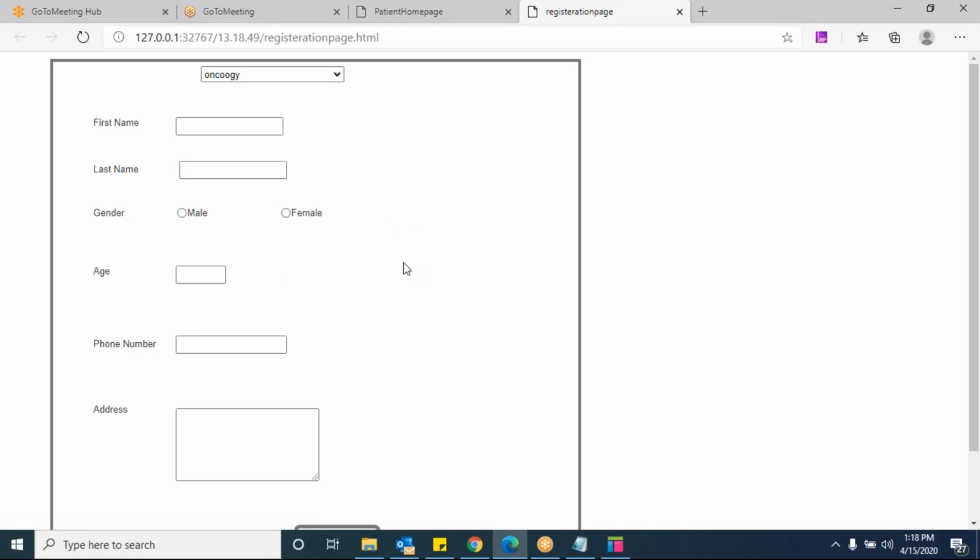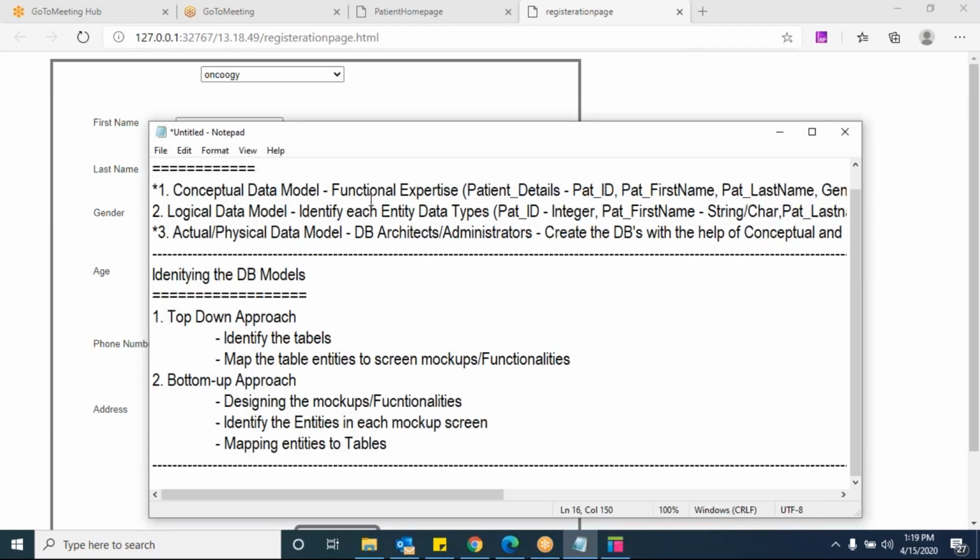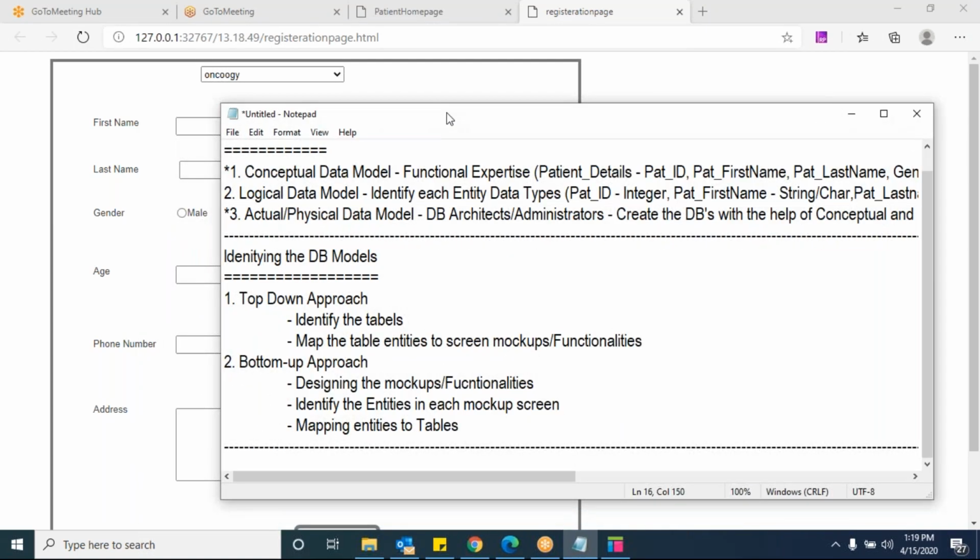What are the entities we can see here? First name, last name, gender, age, phone number. These are entities now. Even department is also one sort of entity for us, right? Department is stored in the backend, in the database. In full stack, whatever you are either storing or retrieving from the database or the backend, those things are nothing but entities here.